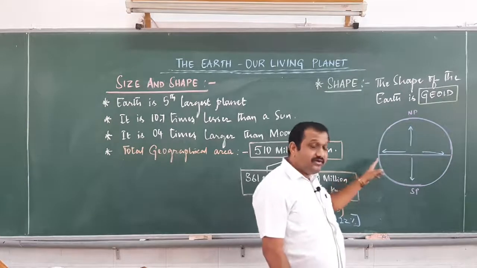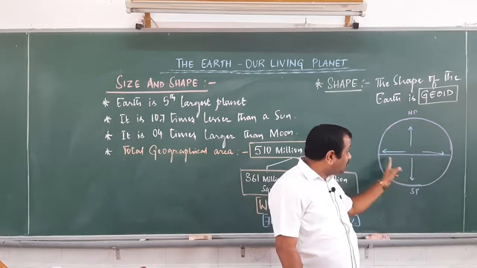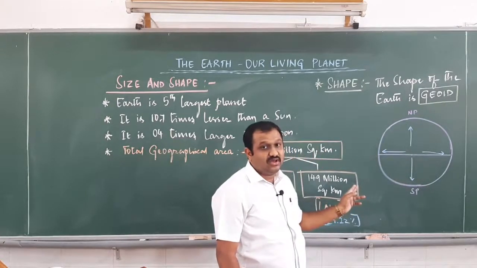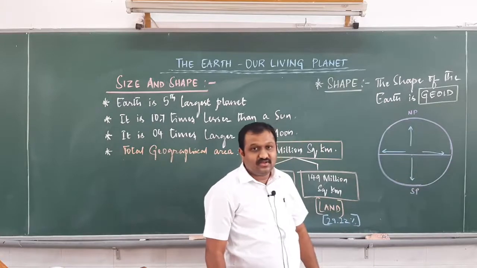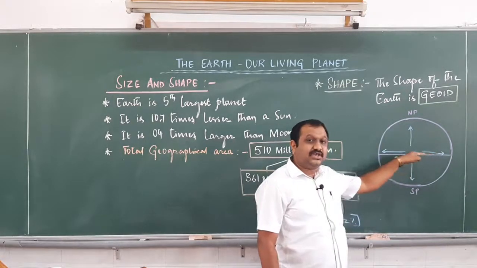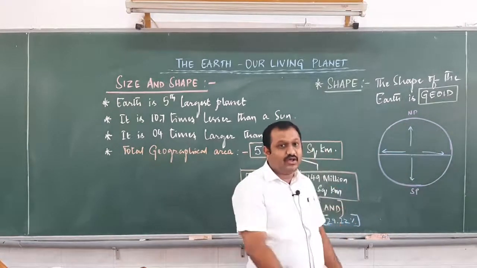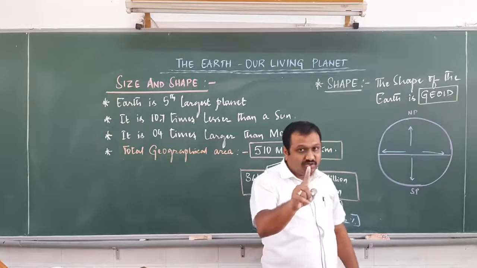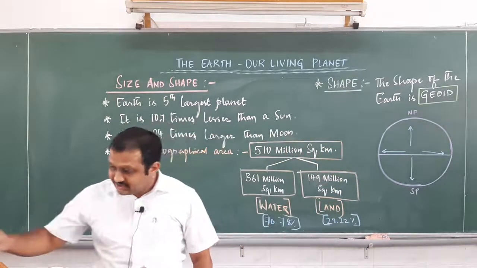But it is not round in shape. The equatorial distance is more than the polar distance. So therefore, the Earth is not round, it is a geoid shape.